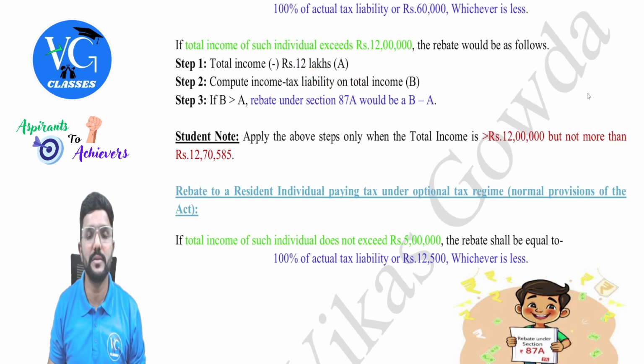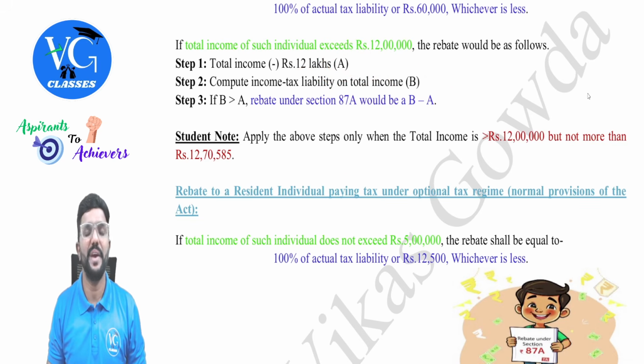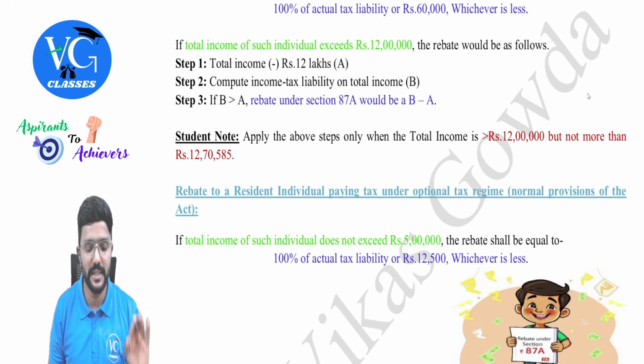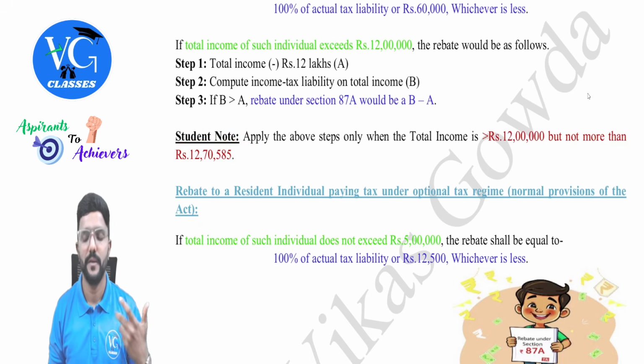Why so? Because in that case, A will be more than B, guys. When A is more than B, no rebate. Is that clear? Yes. And this is a number which is computed, and you need not worry, this is not given in the law. You just try to remember, only when the total income of a resident individual following the default regime is in between this, apply these steps, guys.